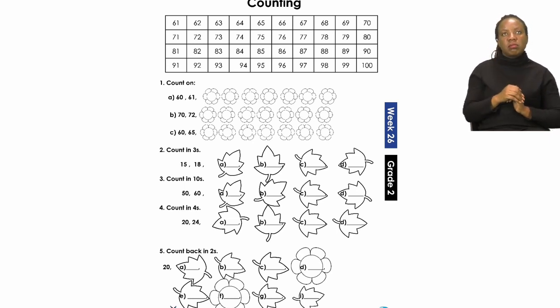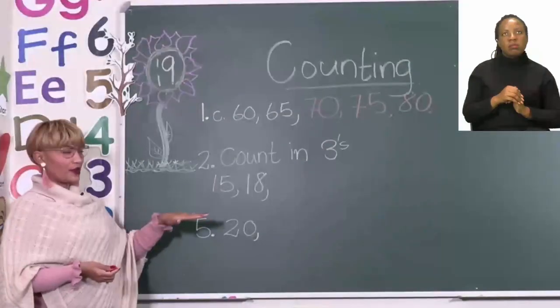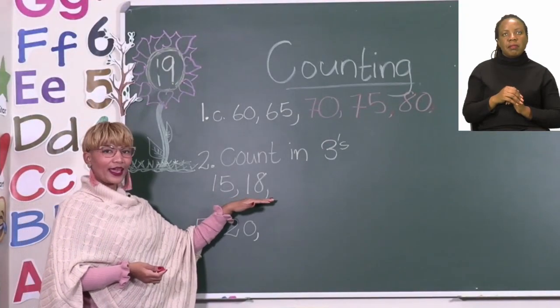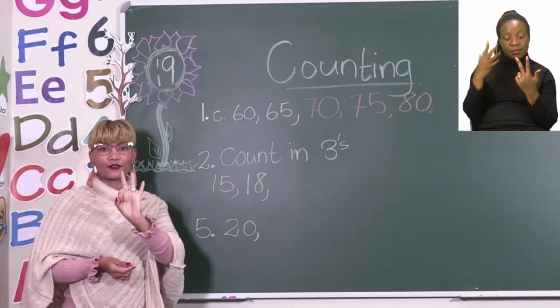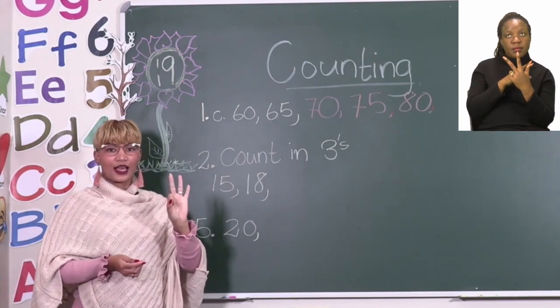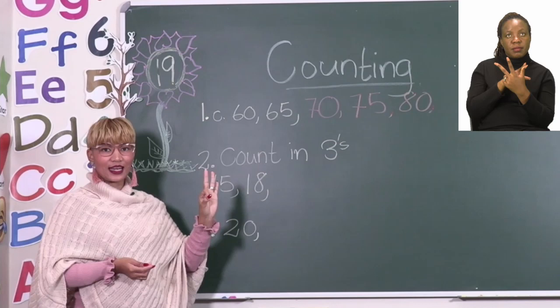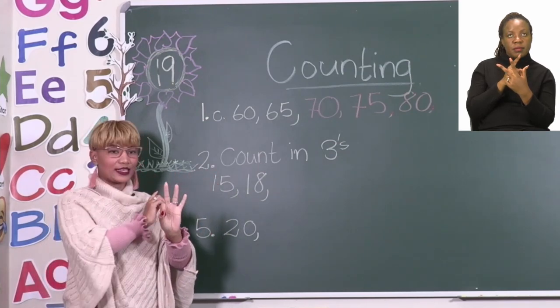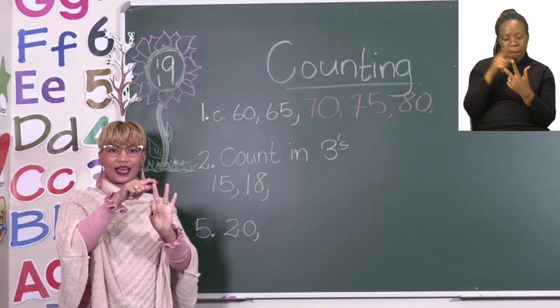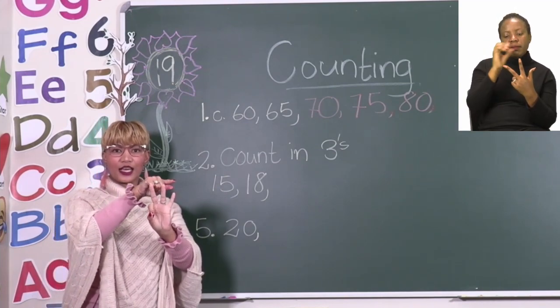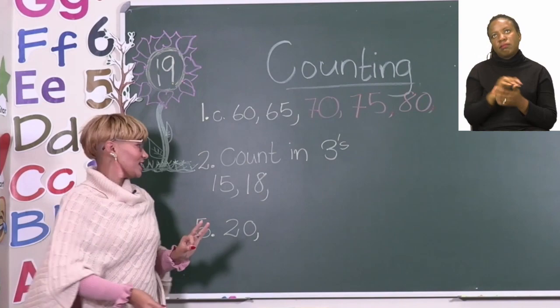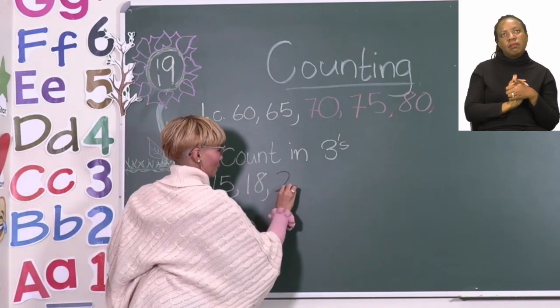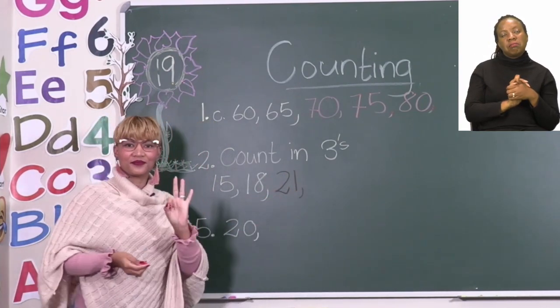On the board, I wrote the number 15, the number 18. We stopped at 18, so we say 19, 20, 21. So our next number will be the number 21.